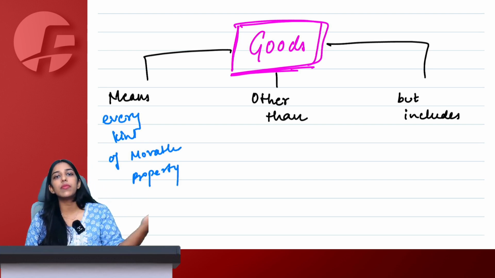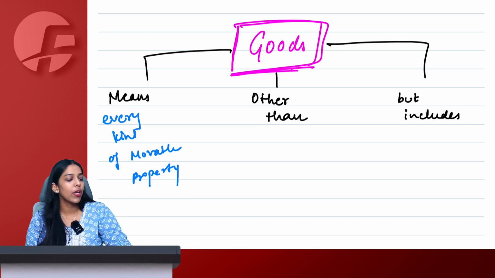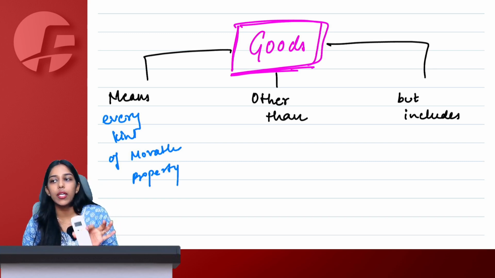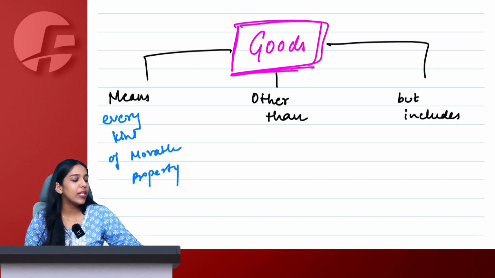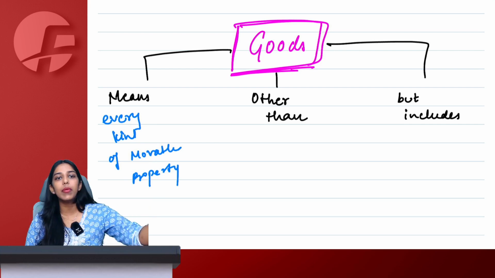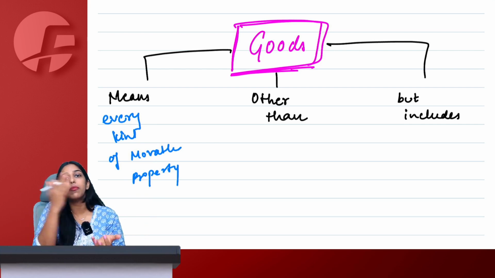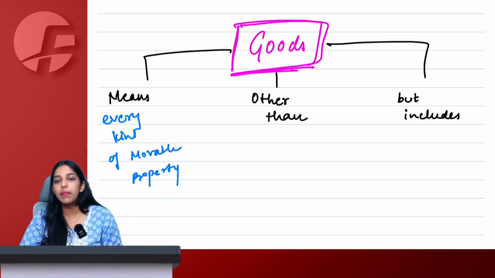All the tangible things which are not fixed or attached, which can be moved. So is this remote a movable property? Yes. Is this pen a movable property? Yes. So everything that you can see which is tangible and can be moved is a movable property, and everything that is a movable property automatically becomes goods.